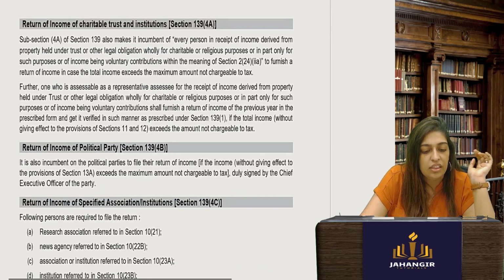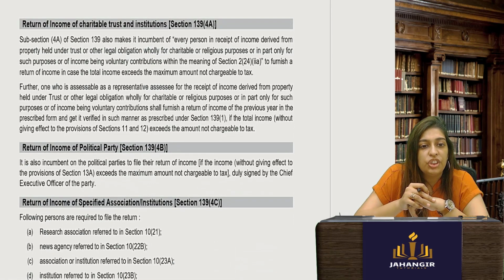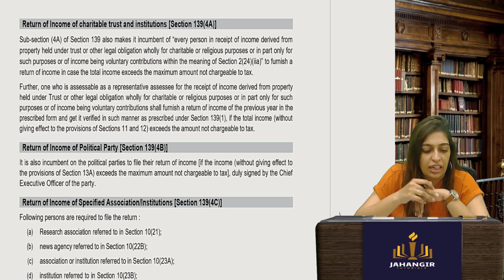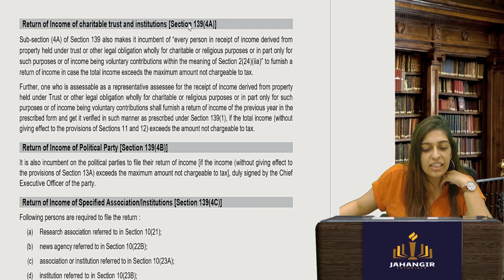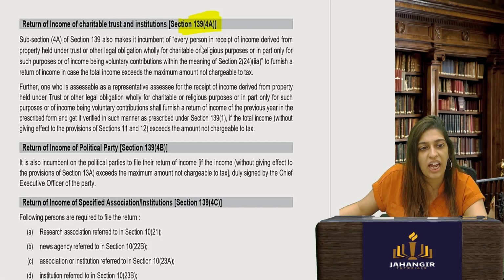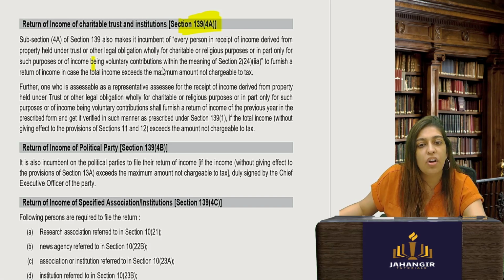Okay. Return of income of charitable institutions and trusts. That is under section 139(4A). Every person, so even if it is a charitable institution, you still have to file your return of income, because of voluntary contributions and donations, in case the income exceeds the maximum amount not chargeable to tax.